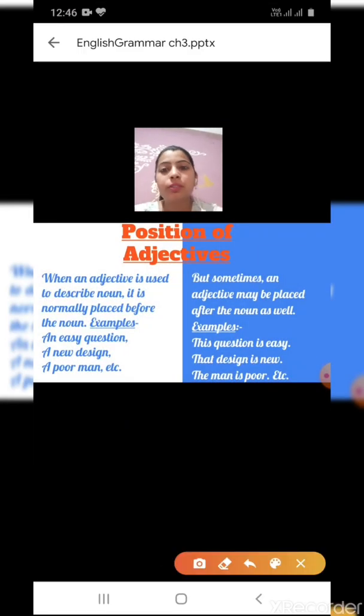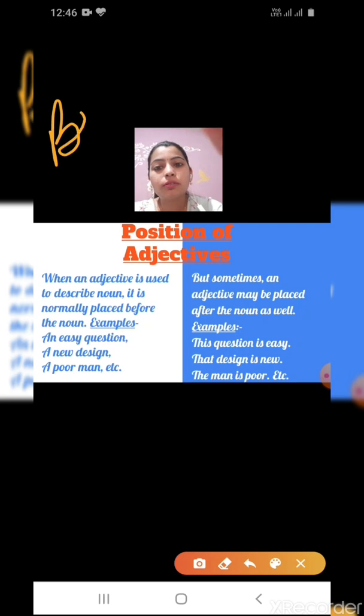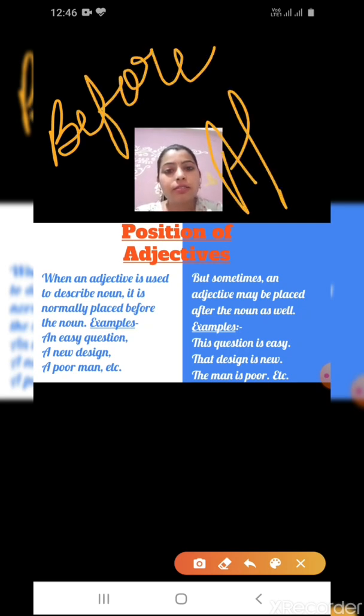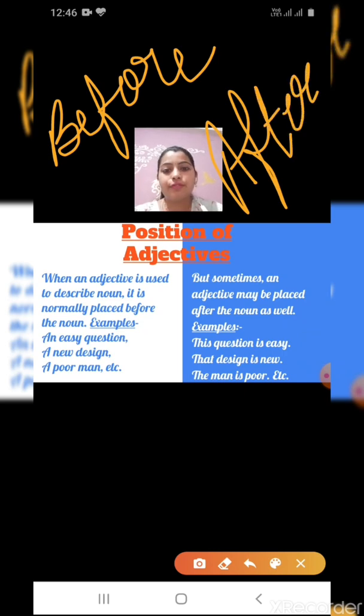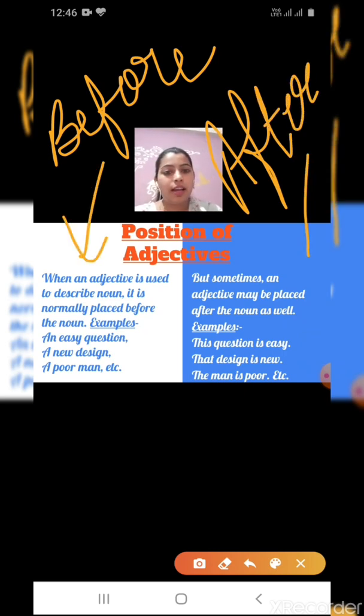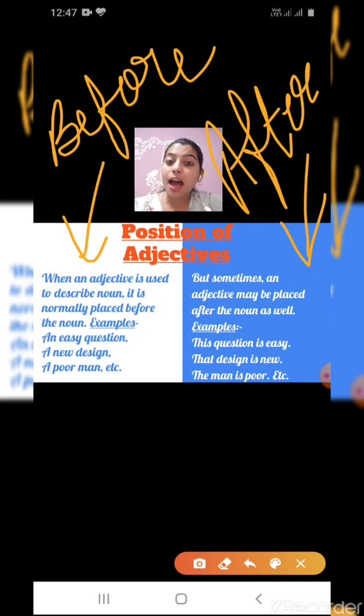So, we have studied before and after. In before, we have to place the adjective before the noun, and in after we have to place the adjective or describing word after the noun.